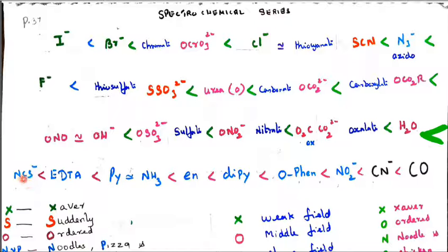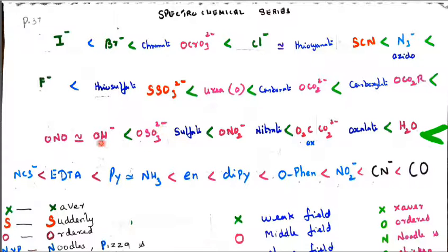EDTA is also a strong field ligand, and isothiocyanate, called thiocyanate KN, is a strong field ligand. All the blue color I have mentioned is nitrogen donor, and this is called a carbon donor. This is nitrogen donor. And next, red, I have written, is all oxygen donor: water, oxygen donor, oxalato, O2CCO2 2 minus, oxalate, ox, oxalato, NO3 minus nitrate, ONO2 minus, nitrate, oxygen donor, sulfate, SO4, O is the donor.